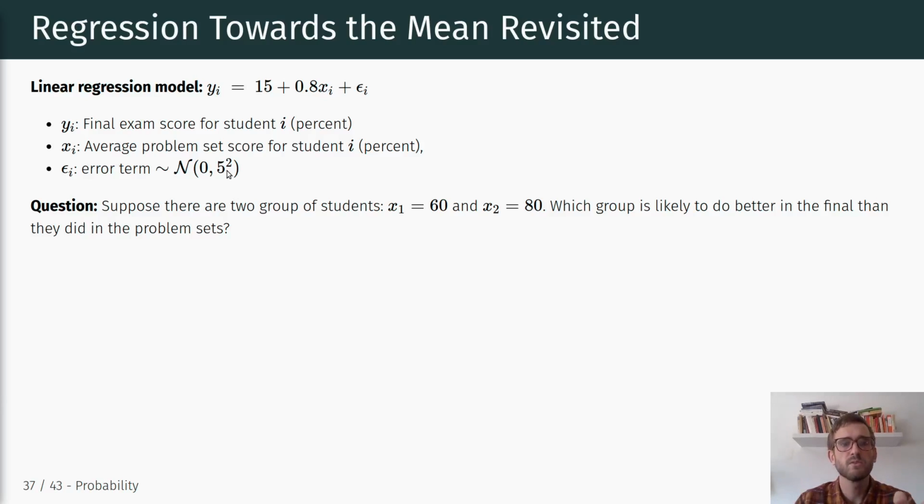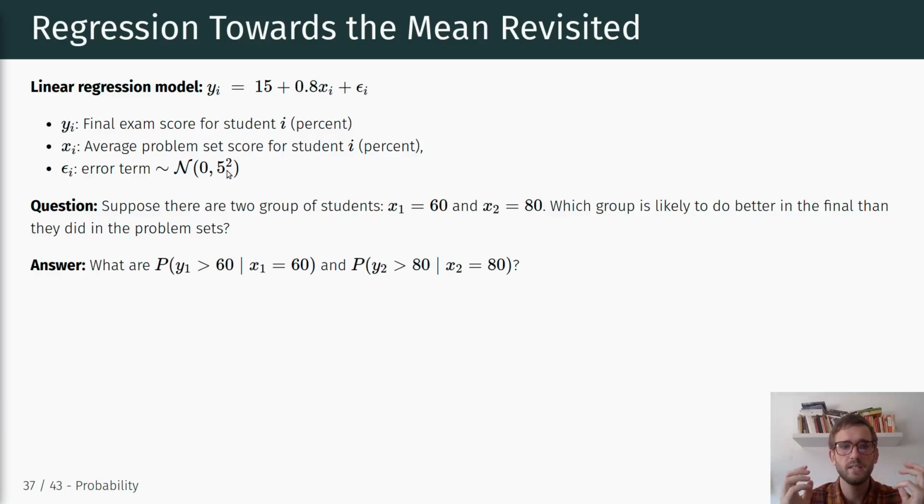The question now, and this is core to this regression to the mean idea, suppose there are two groups of students. One group that scored around 60 on average on the problem sets, and one that scored around 80 on the problem sets. And now the question is, which group is likely to do better in the final than they did in the problem sets? Okay.